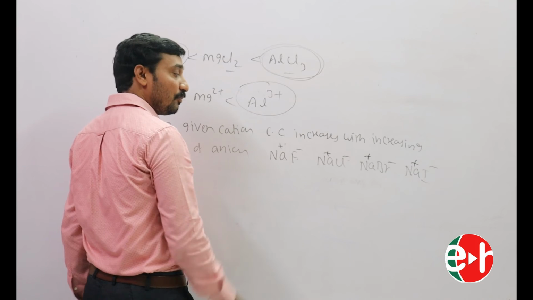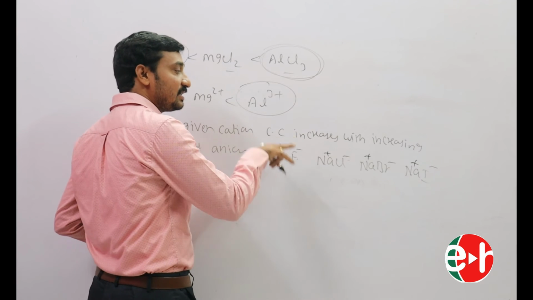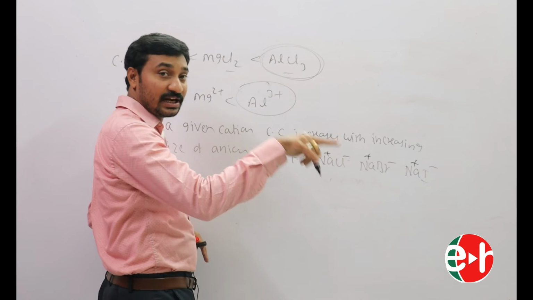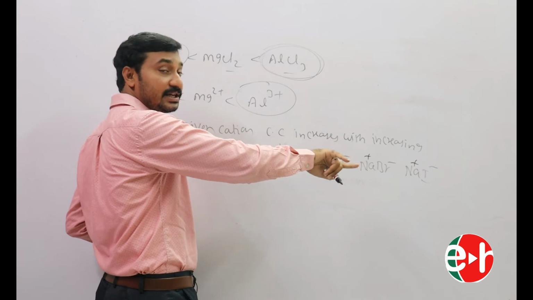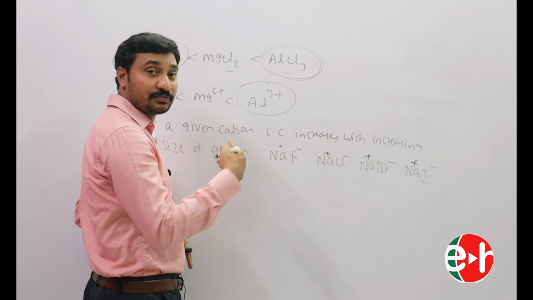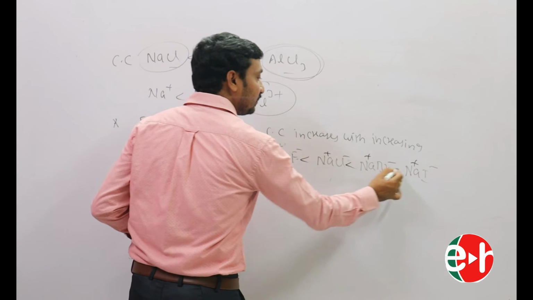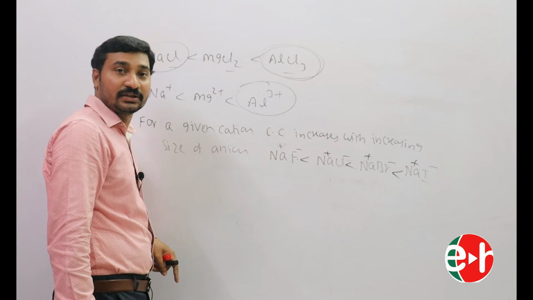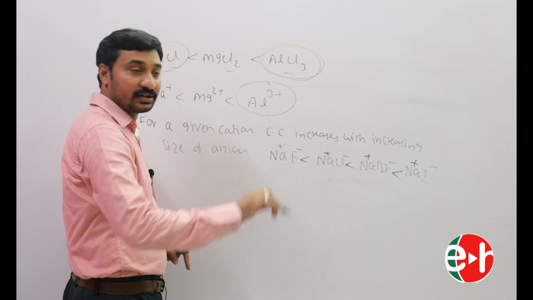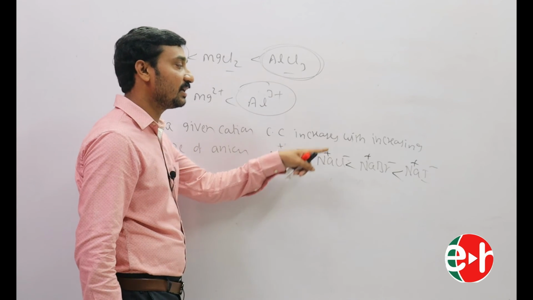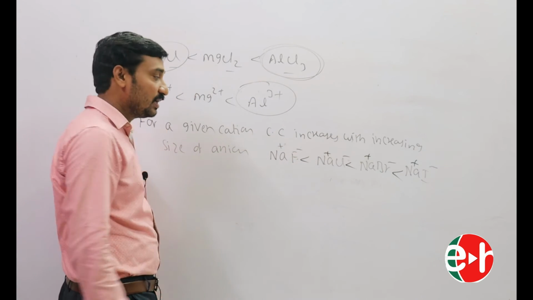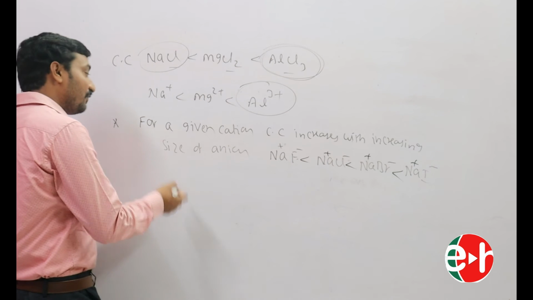So the polarizability is F- less than Cl- less than Br- less than I-. Already we discussed that with increasing size of anion, polarization increases. That's why this is the covalent character order. If you want the ionic character order, reverse it: NaF greater than NaCl greater than NaBr greater than NaI.